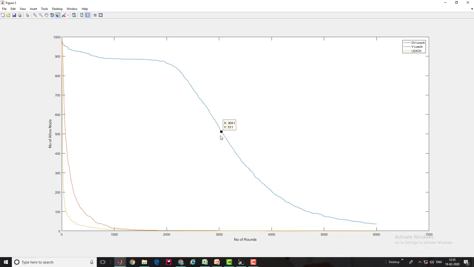So this performance is far better than the existing LEACH and other protocols. You can see here. Let me calculate the percentage. So 3000, it is 200 times better, and in terms of percentage it stands for almost 20,000% improvement over the LEACH protocol. So this is all about this video.